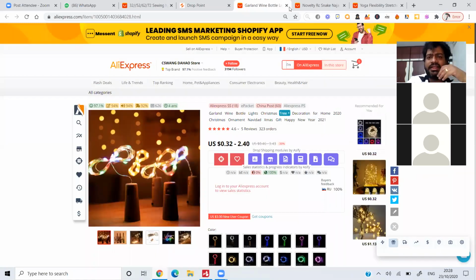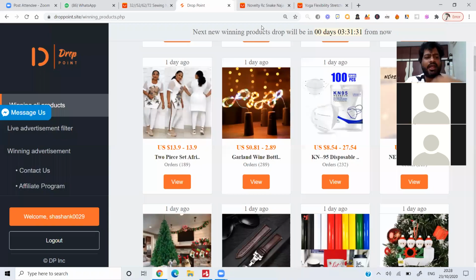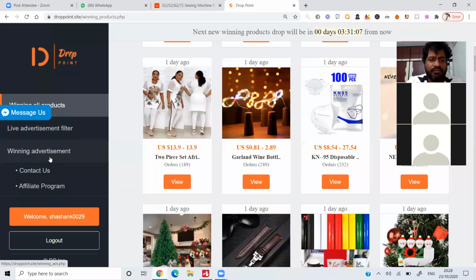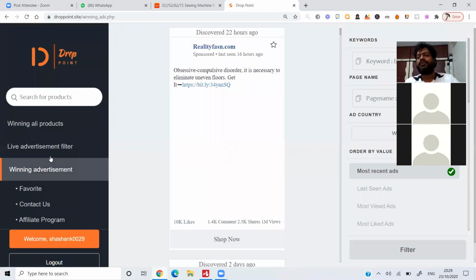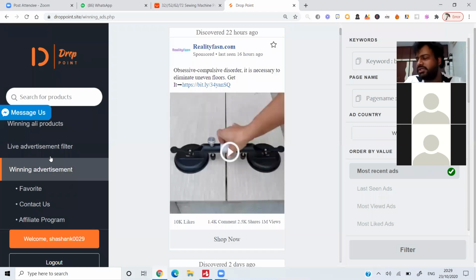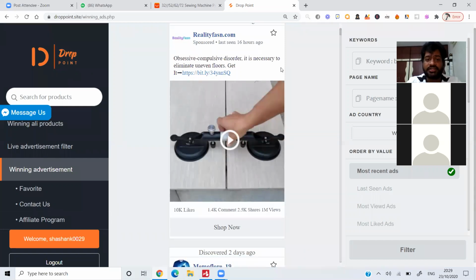Anyways, that's how you work on droppoint.site, and you have the other section as well, winning advertisements. Which products are winning right now? Whichever product has got a good number of traction, a good number of likes, comments, reviews, whatever it is, you can see here. Obsessive compulsive disorder, it's necessary to eliminate uneven floors. You can target the people who work in buildings, maybe contractors.